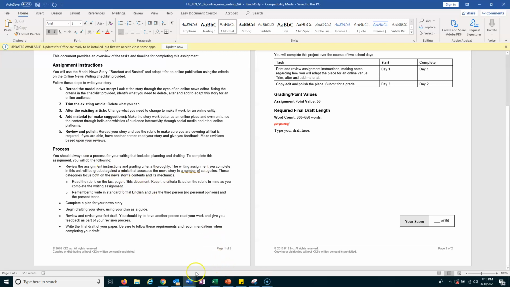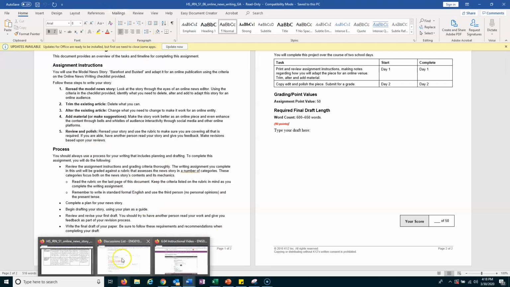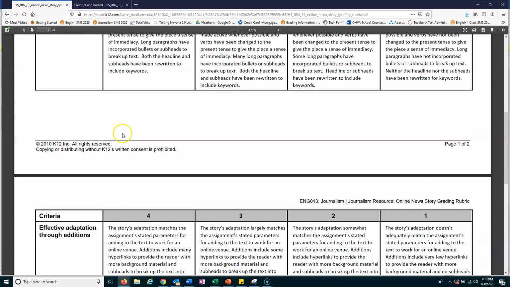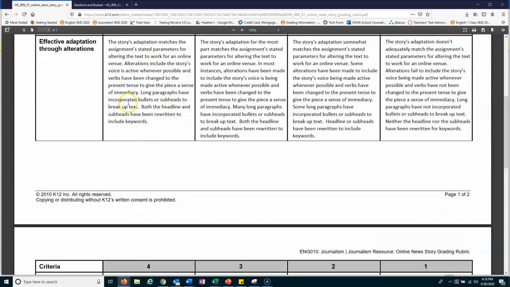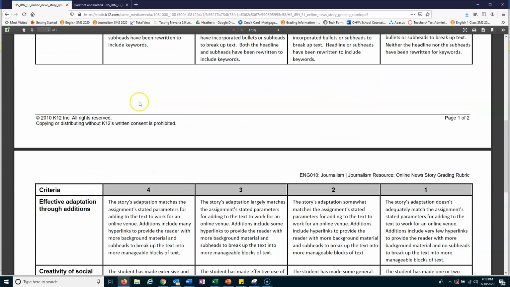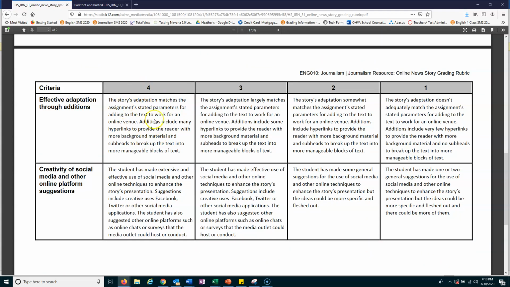So I can't emphasize enough that if you do not have the story trimmed down, you're not going to get credit for this box. If you do not write in active voice, you're going to miss out on those points. If you do not have this story to where it has the adaptations and the creativity, then you're obviously going to lose points for those things. So just really important to keep those things in mind.